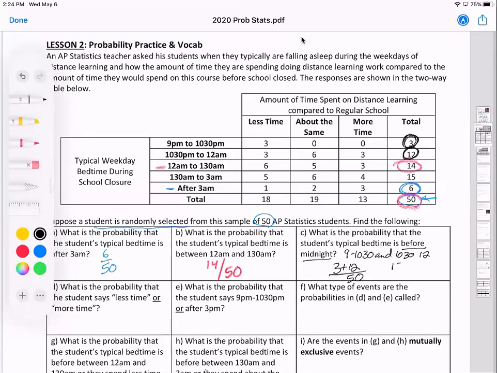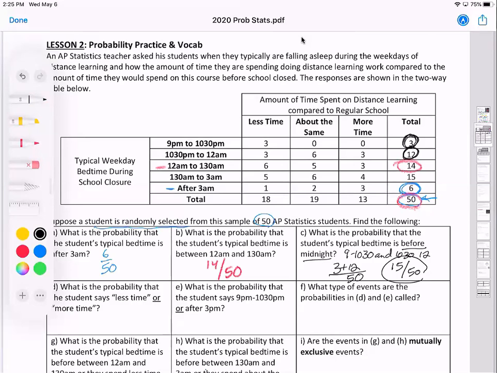So we have 15 students out of 50. So about a third of my class were going to bed before midnight. I'm guessing that would be a lot higher if we were actually in school and you had to wake up early to get to that 6 a.m. zero period class. Next question, D, what's the probability that the student says less time or more time?